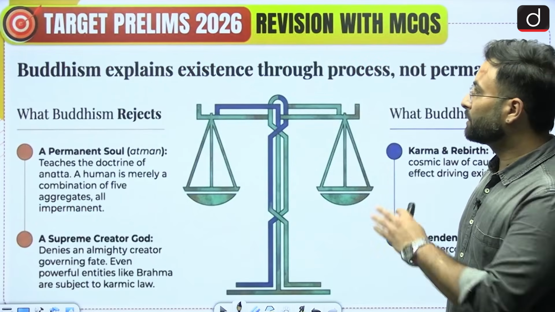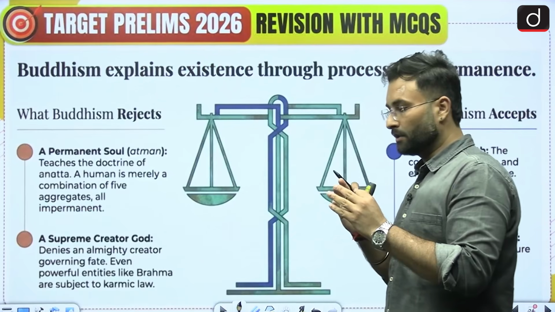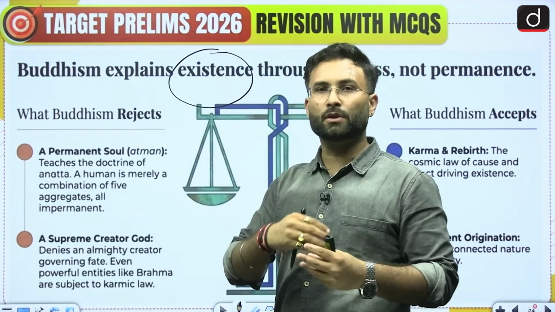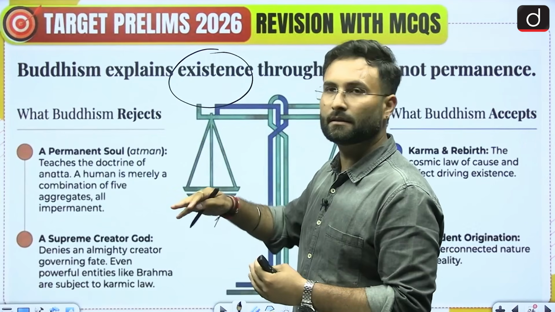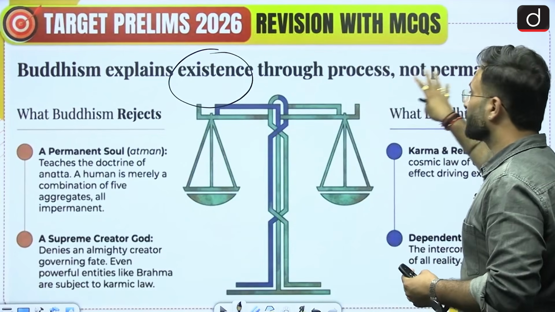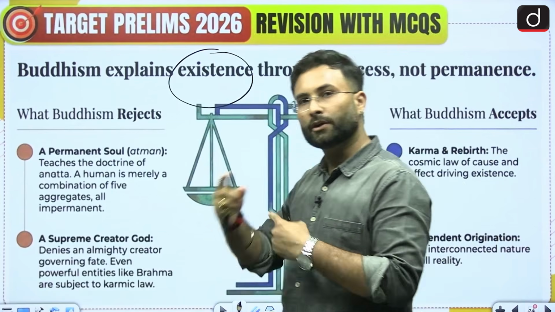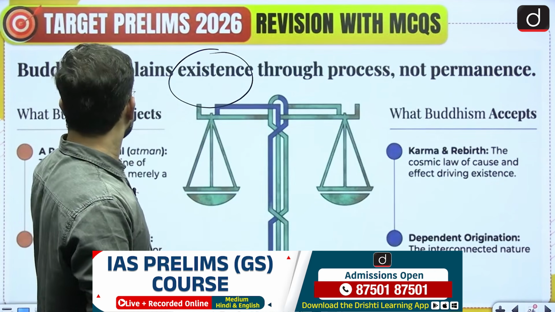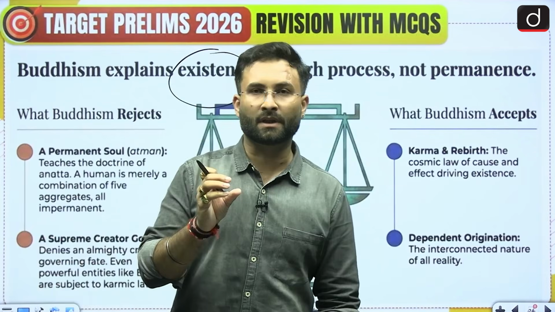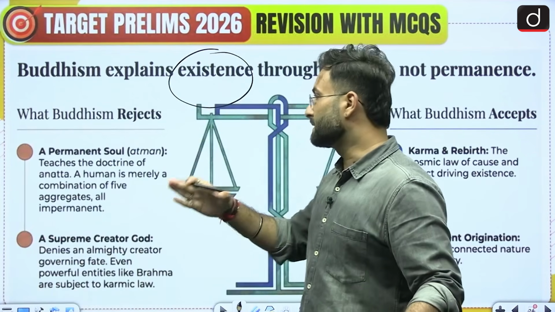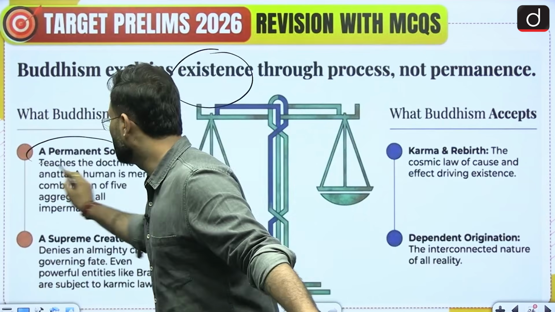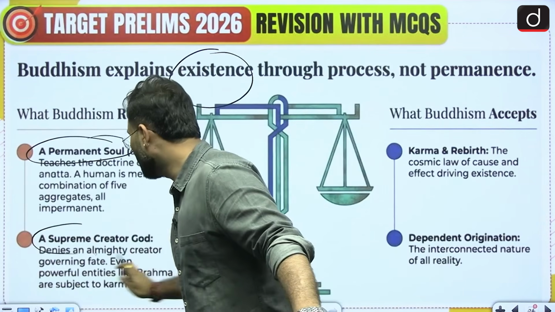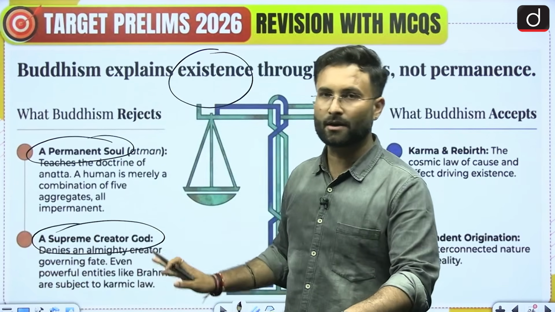Now Buddhism explains different kinds of existence. When we talk about the universe, they explain the universe through different processes, but not from permanence. They talk about continuity, they talk about a cycle, but they do not talk about permanence. So what are the traits which Buddhism rejects? Here you can say a permanent soul, the Atma, they reject that. Then comes the next one, that is the supreme creator God. They also reject the idea of God as well.